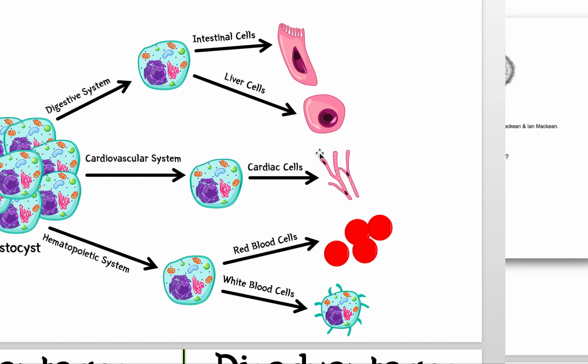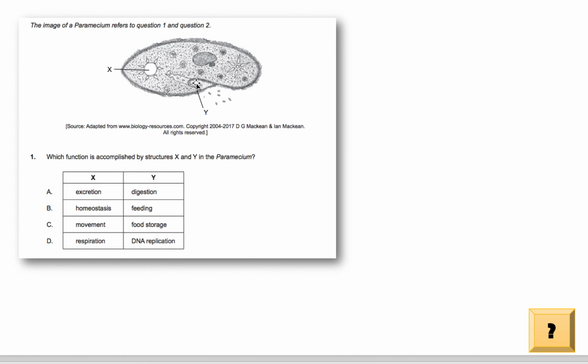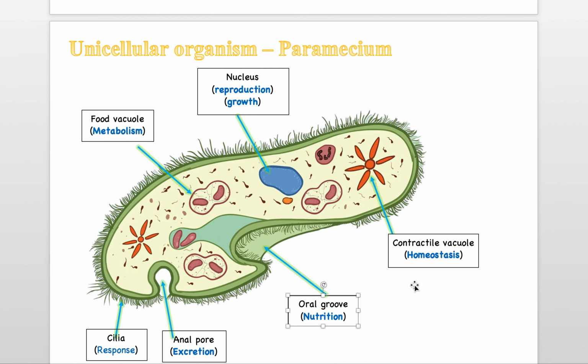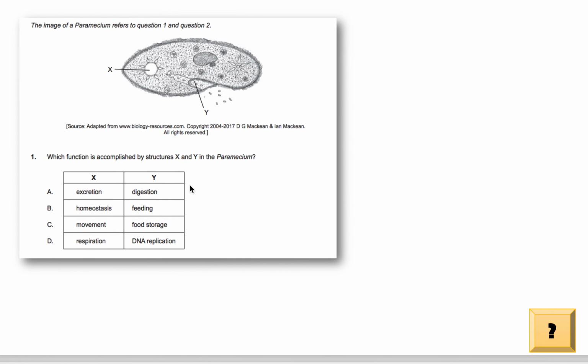So now in this question, they're pretty much pointing at a structure and asking you the function. So X here is this one here, this contractile vacuole, and it is responsible for homeostasis. If you don't know what that means, you better check out that video. But yeah, it's going to be homeostasis. And we notice that there's no other option here for homeostasis, so we pretty much know it's B.